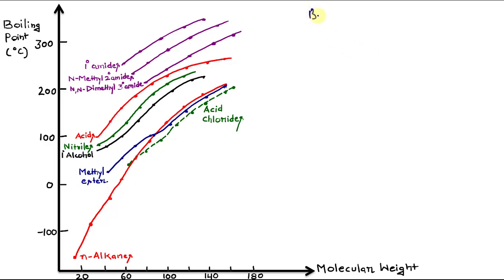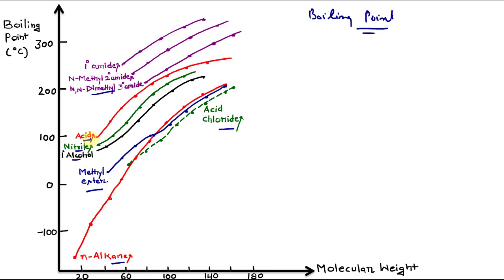So this graph that I have shown here shows the boiling point of various carboxylic acid derivatives like acid chlorides, esters, then nitriles, then amides. I have also incorporated alkanes, alcohols and carboxylic acids for reference, just to compare how these stand against these very common organic compounds.